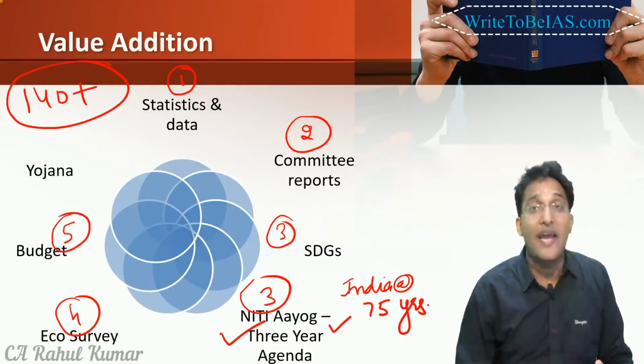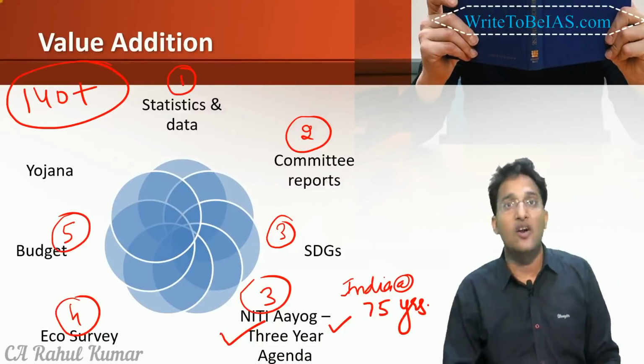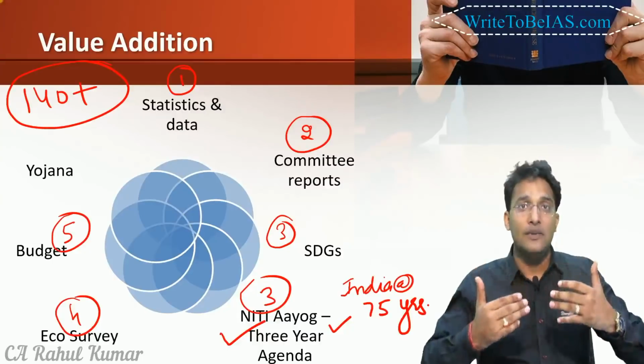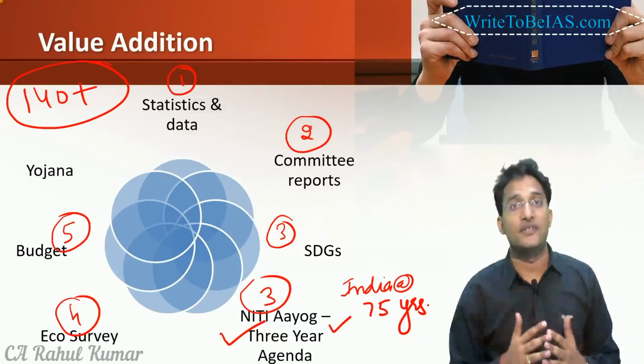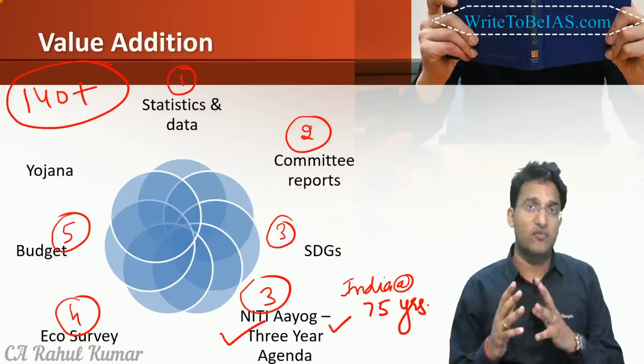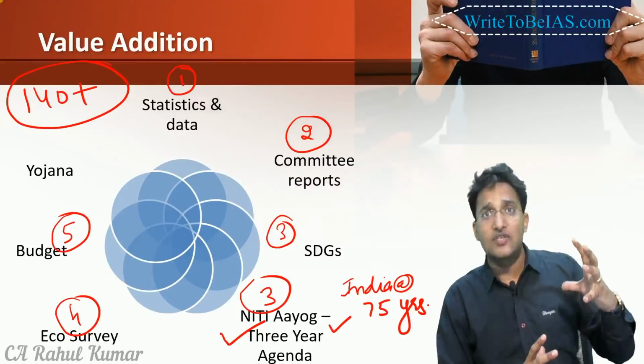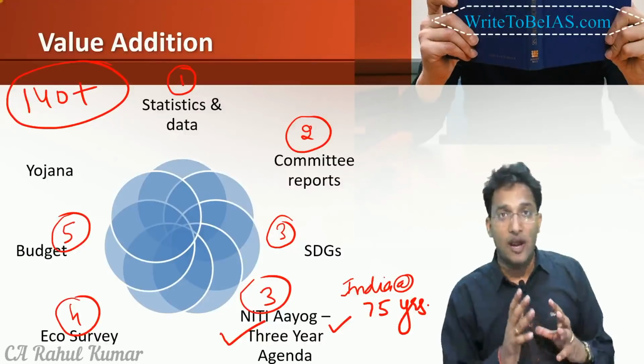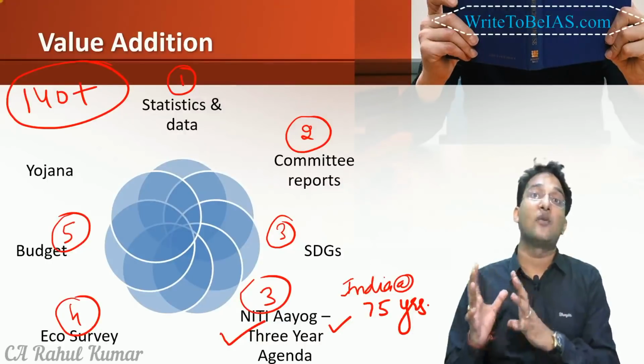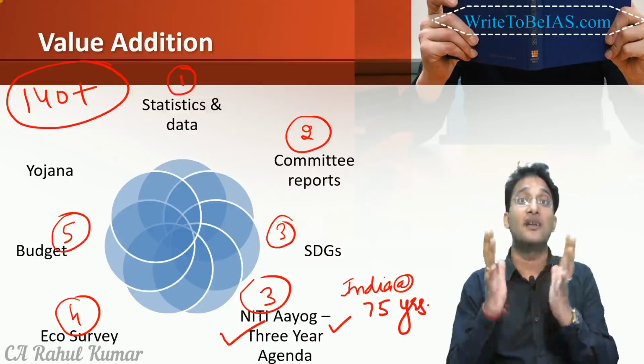The Budget comes every year, and the government announces its important policies through it. For example, in 2018, the government came up with the Agriculture as an Enterprise mission, that agriculture should now be seen as a business, not just as an occupation.